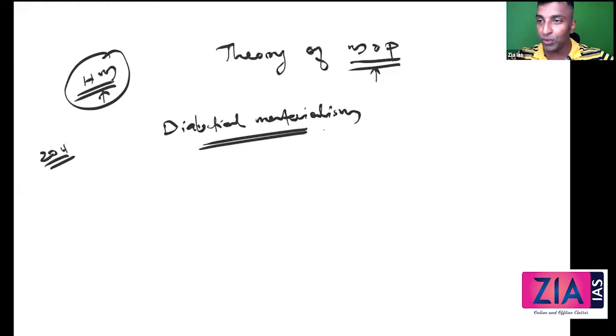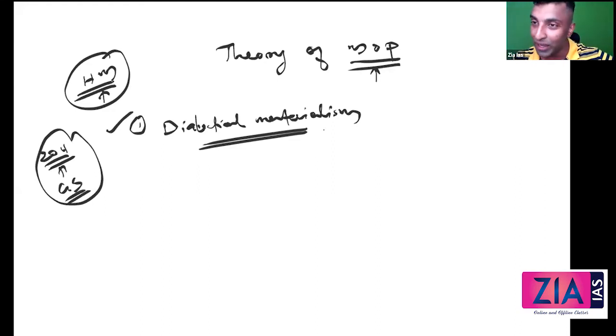In the 2011 prelims question paper, in GS, not in sociology, even though sociology optional was there till 2010, there was a question: Marxian theories are based on which of the following concepts, and one of the options was dialectical materialism. Only a sociology student can directly answer that question.